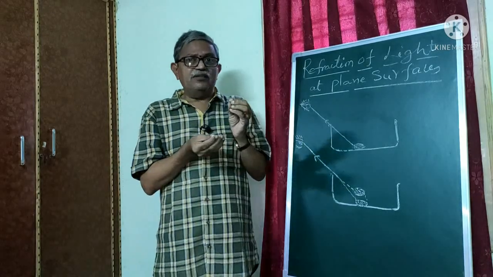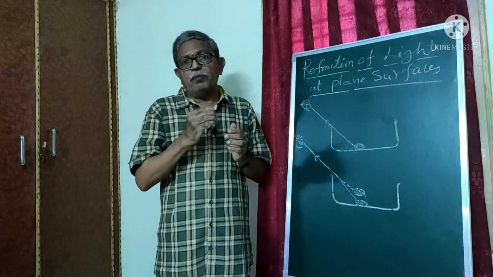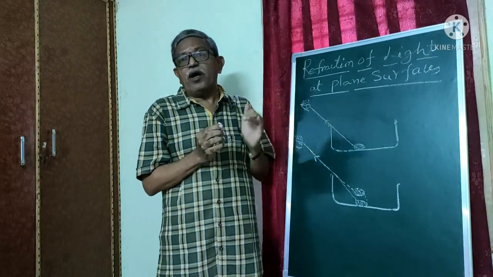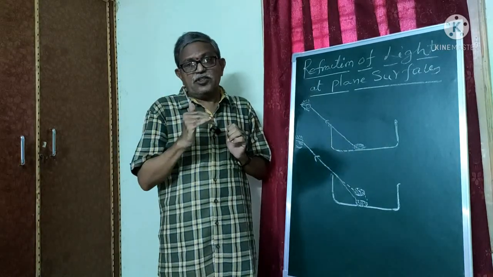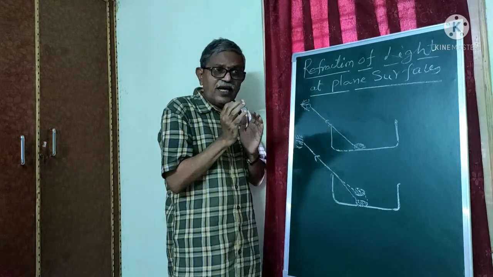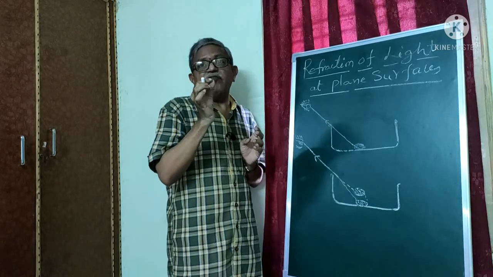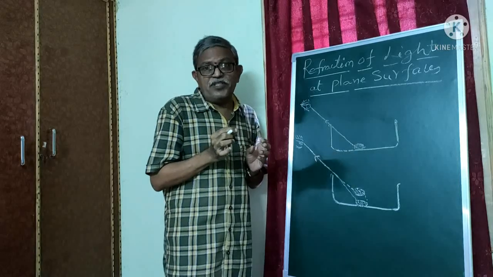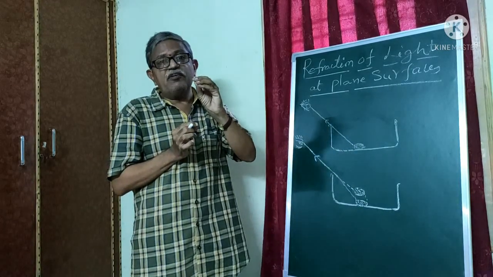See, in general, light waves moving in a medium between two points move along straight line paths. Whenever they travel from one point to another, they need a short interval of time. That means they follow a minimum interval of time.